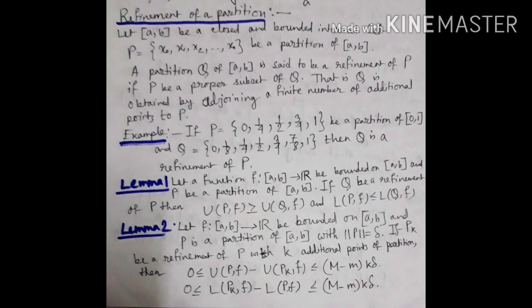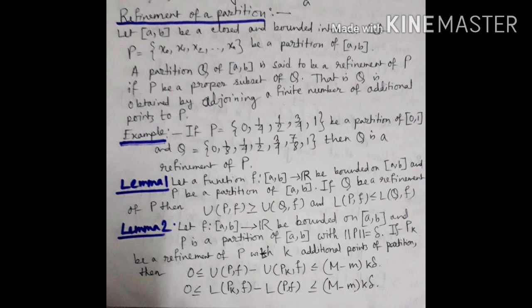Now, lemma 2 says: let f: [a, b] → R be bounded on [a, b] and P be a partition of [a, b] with norm of P equal to delta. If Pk is a refinement of P with k additional points, then 0 ≤ U(P,f) − U(Pk,f) ≤ (M − m) k delta.